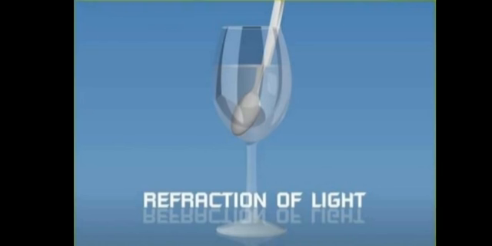When you keep a glass with water inside, and put any object in it, here we are showing a spoon, we can see the bending of that object. This is called refraction of light.